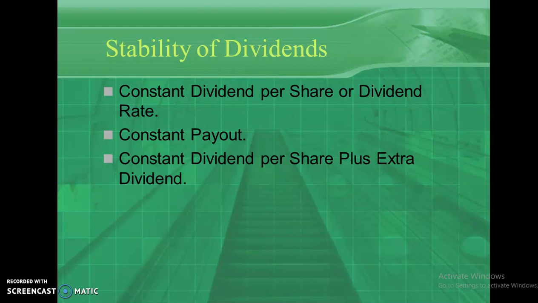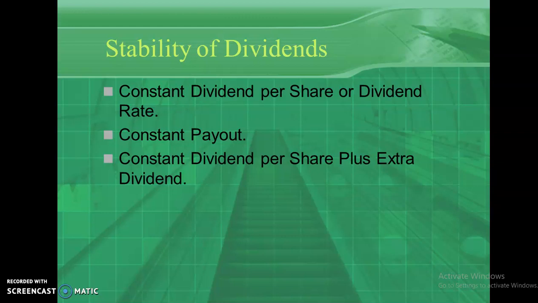Second policy is known as constant dividend payout. What is that? Dividend payout is calculated by using the formula DPS divided by EPS into 100, which means that a certain percentage of the earnings will be given as remuneration to the shareholders.